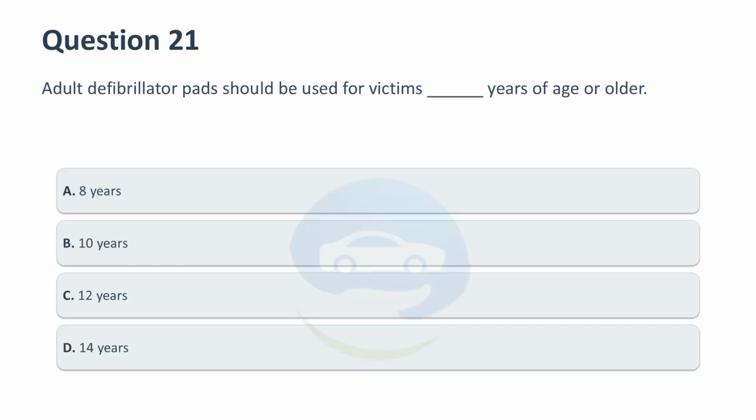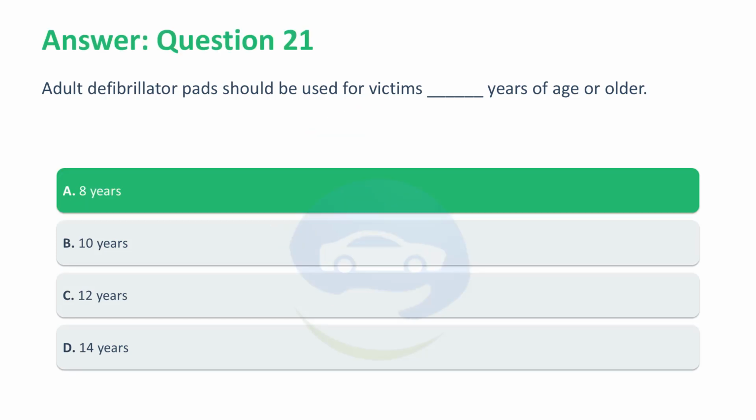Adult defibrillator pads should be used for victims how many years of age or older? A. 8 years. B. 10 years. C. 12 years. D. 14 years. Correct answer, A. 8 years. Adult pads should be used for victims 8 years of age or older.